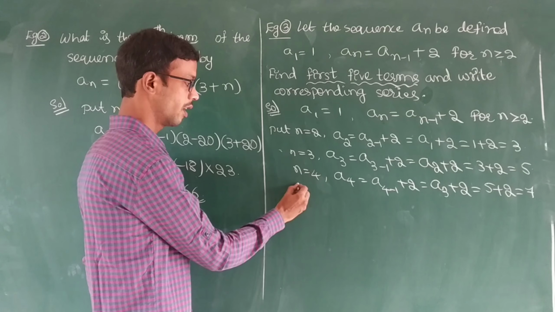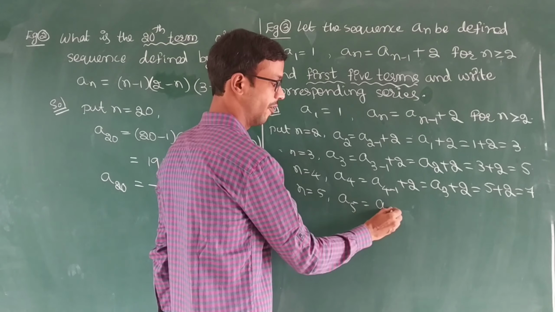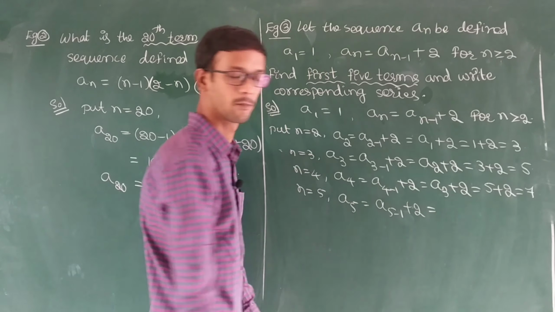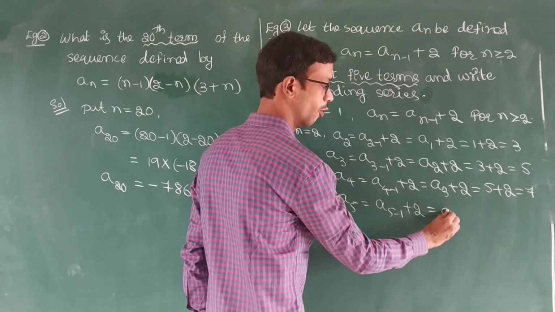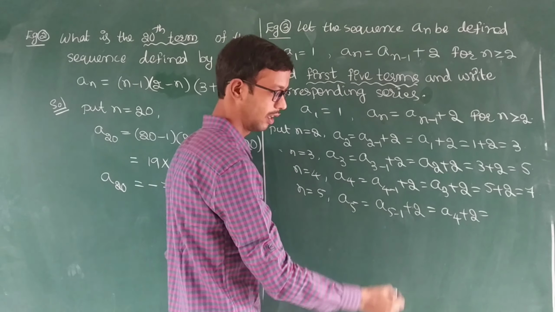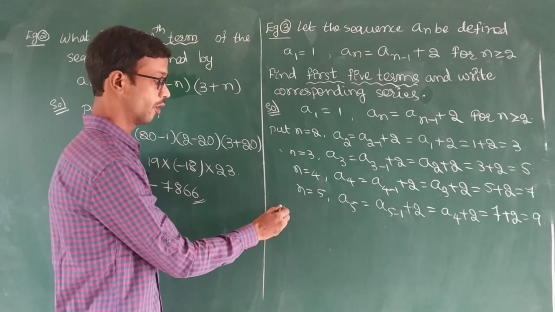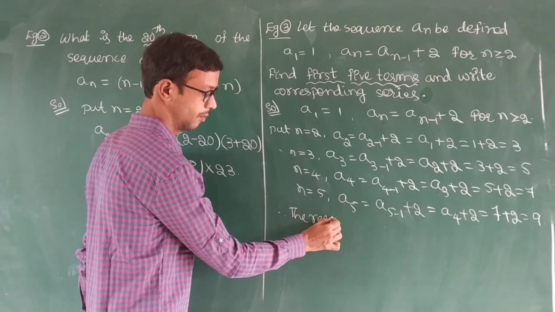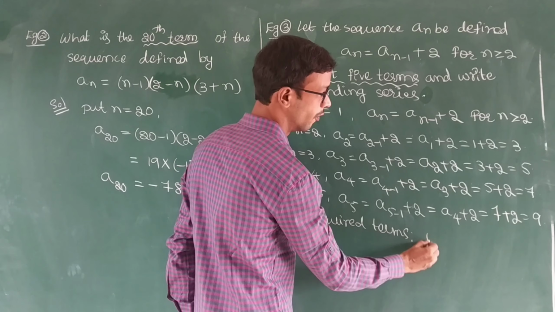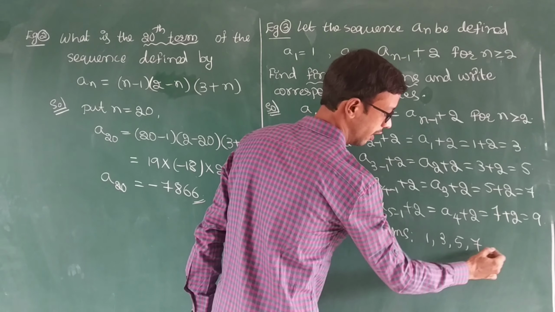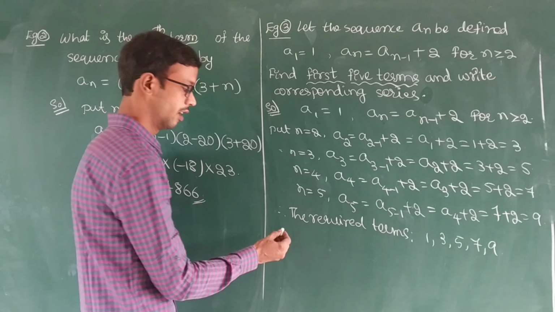Next one. N equal to 5. We need up to 5 terms. A5 is A5 minus 1 plus 2. Just substitute n equal to 5. 5 minus 1 is A4, plus 2. A4 is 7, plus 2 is 9. Therefore, the required terms are 1, 3, 5, 7, 9. So the first 5 terms are 1, 3, 5, 7, 9.